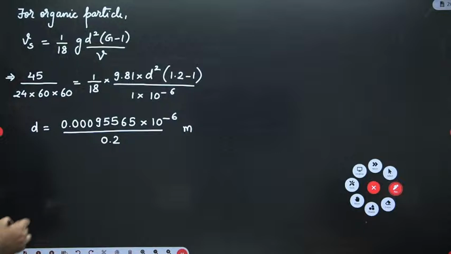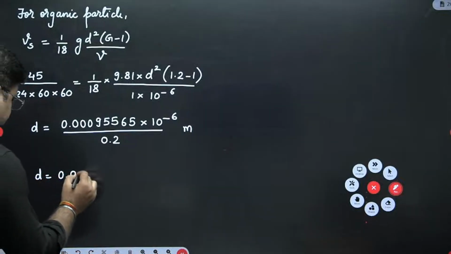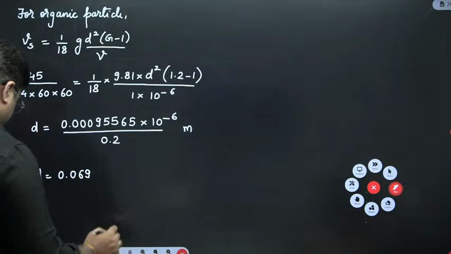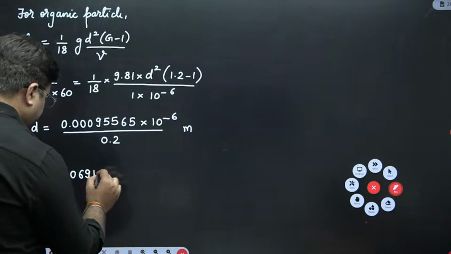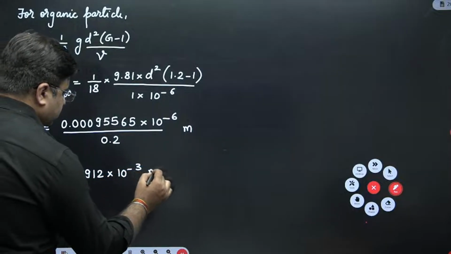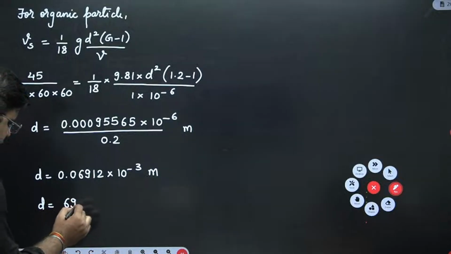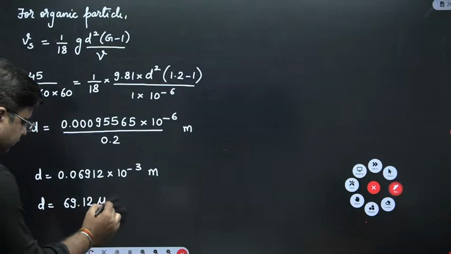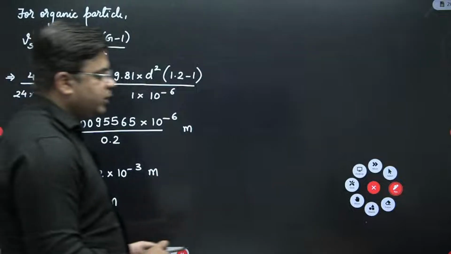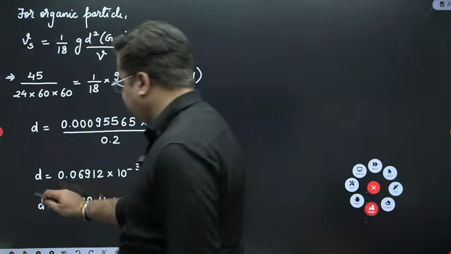So this is coming out as d is 0.06912 into 10 raised to the power minus 3 meters. So from here the size of the particle will be 69.12 micrometers. So these are the two minimum sizes of the particles which can be removed with 100% efficiency.